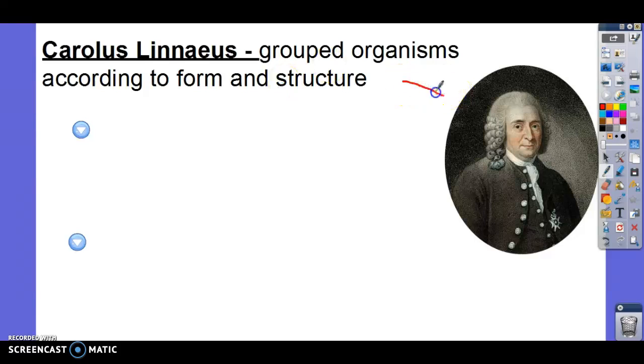So here's a picture of him. You'll notice he's got these awesome curls, this wig here. That was really common in the 1700s. If you've ever seen Mozart or Beethoven, they all have those very similar hairstyles.